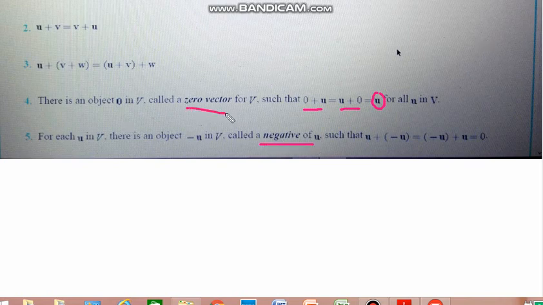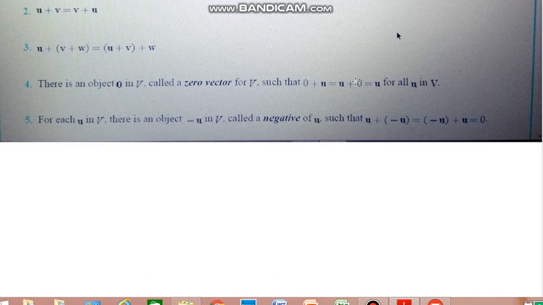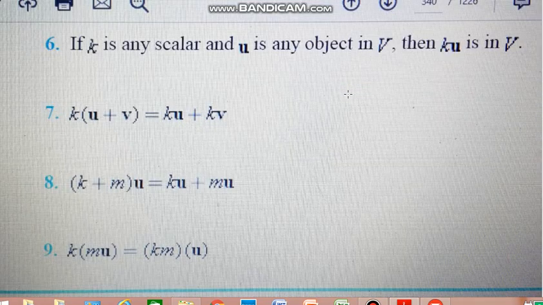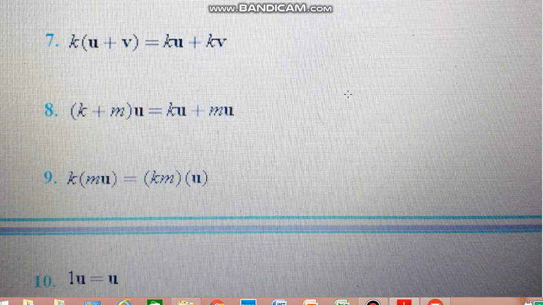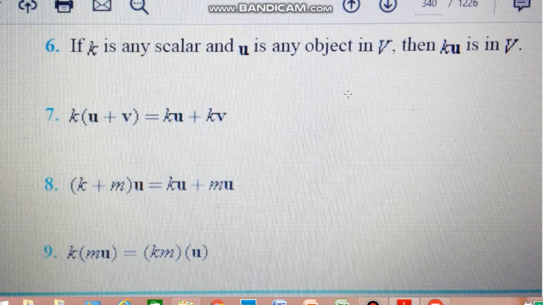This one was the zero vector, this is the negative vector: if u is any vector in V, then minus u will be in V, and a vector operated by its inverse, whether additive or multiplicative, gives the identity. In this case, our identity is 0.